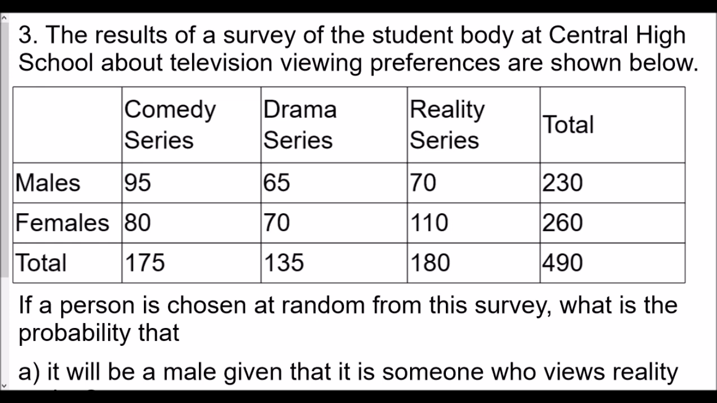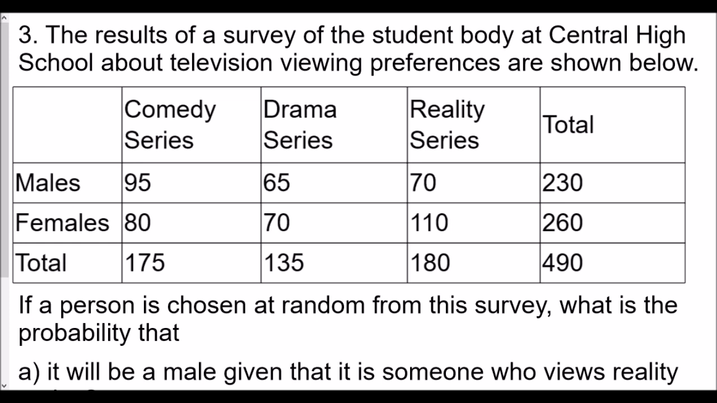So this one is a two-way table, actually more than a two-way table. It has males and females, but also comedy series, drama series, and reality series. The results of a survey of students at Central High School about television viewing preferences are shown below. If a person is chosen at random from the survey, what is the probability? Let's take a look.